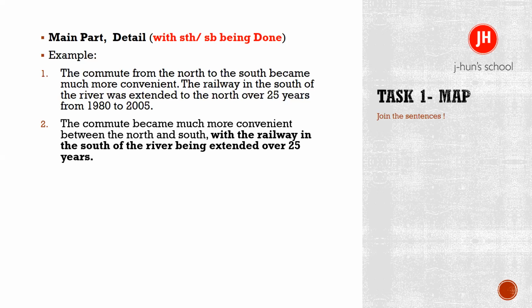Now we are joining them: the commute became much more convenient between the north and south, with the railway in the south of the river being extended over 25 years. So this is M plus D, but the D part is with something or somebody, with something being done. Yes.